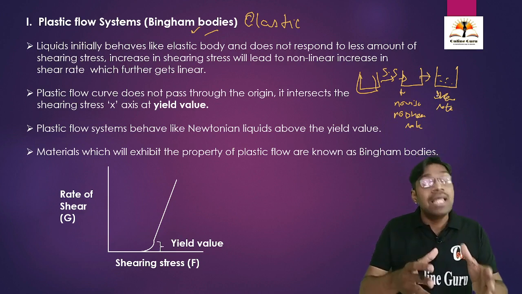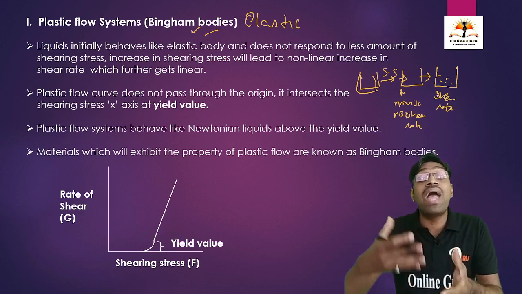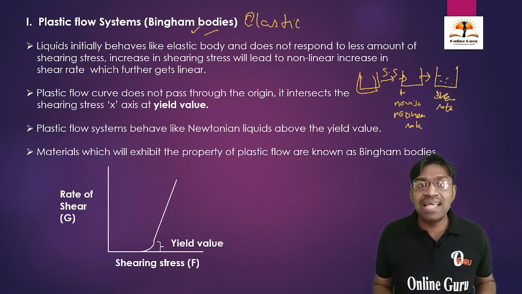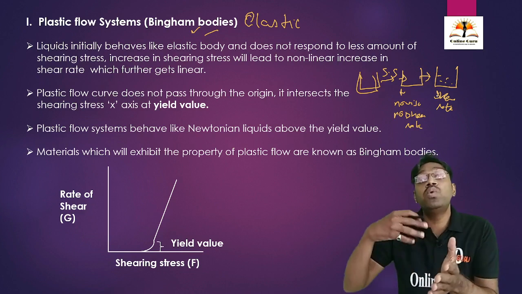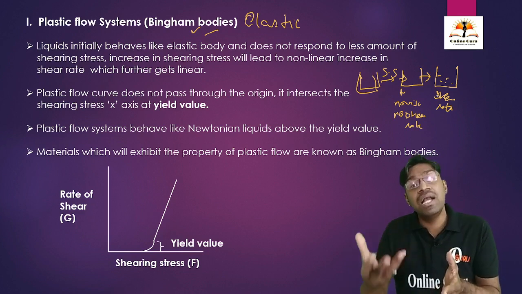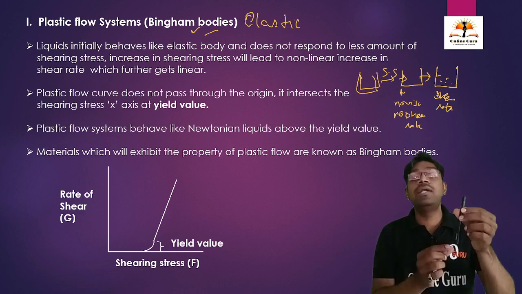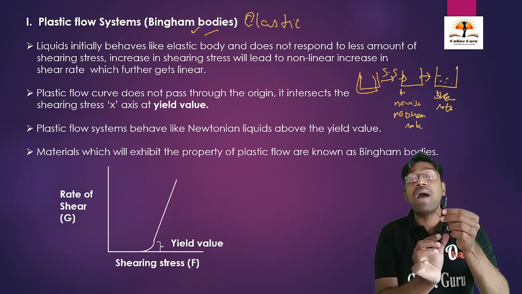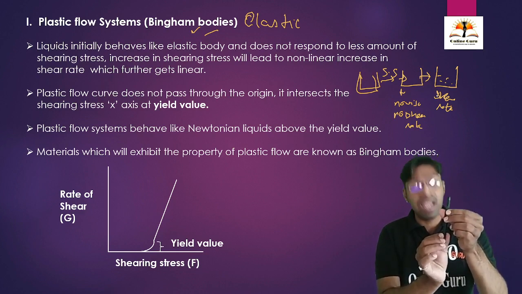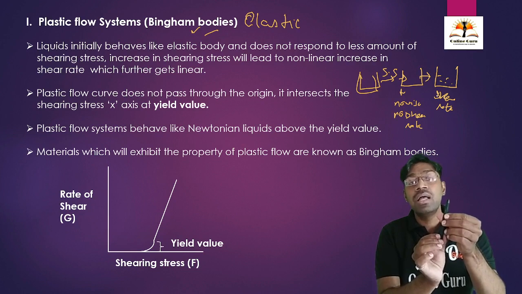Initially, the plastic flow system is going to act like an elastic body. What is an elastic body? The body which resists the change in deformation. Suppose this is a particular elastic body. We apply some pressure to this body. As it is elastic, it is going to resist the change in the structure.